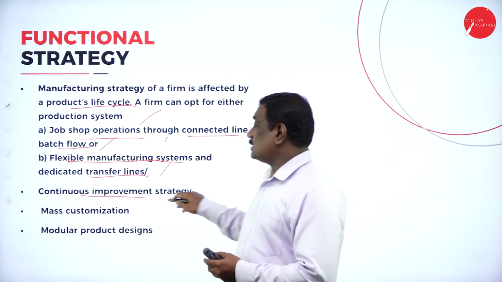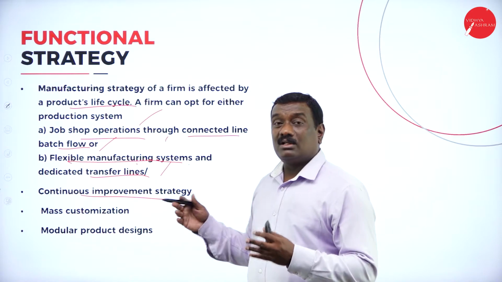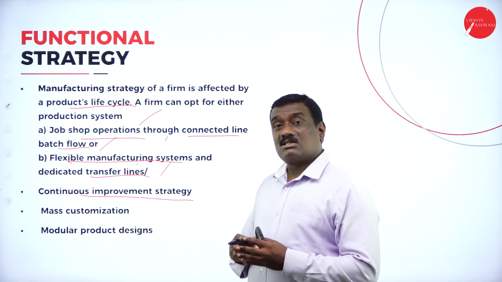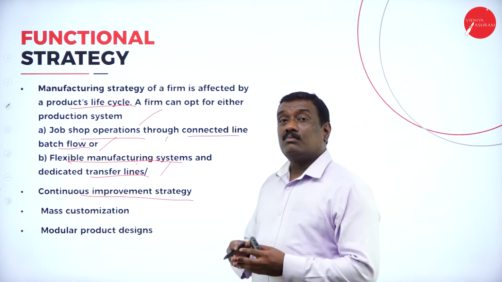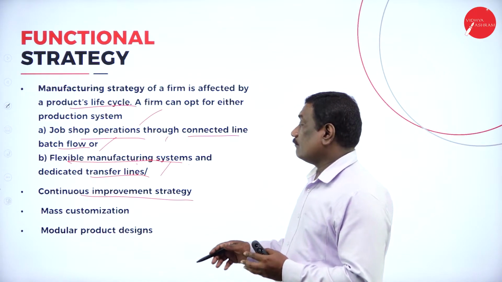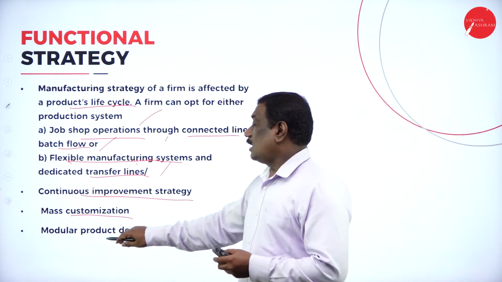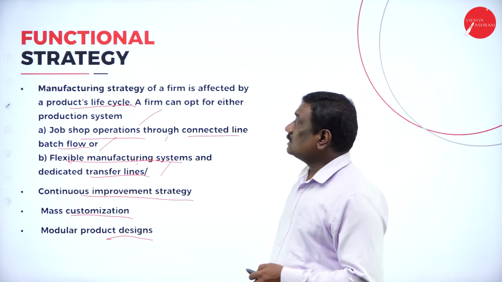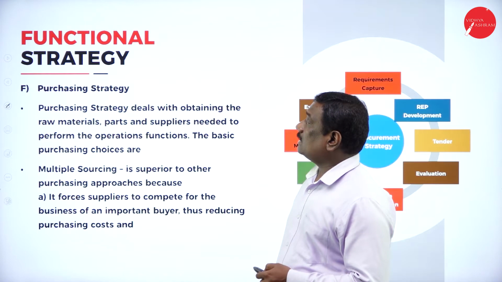And continuous improvement strategies have to be followed in order to produce and improve the product development. Then mass customization and modular product designs. So these are various strategies which come under manufacturing strategies.